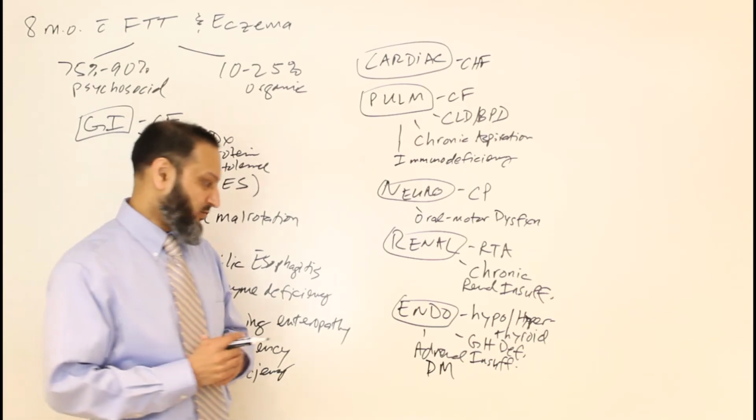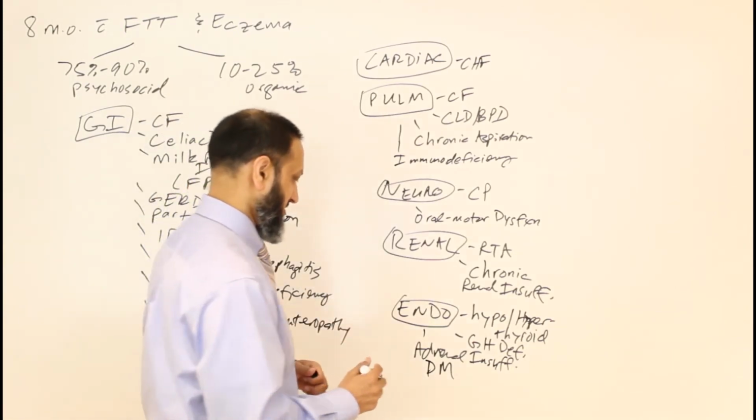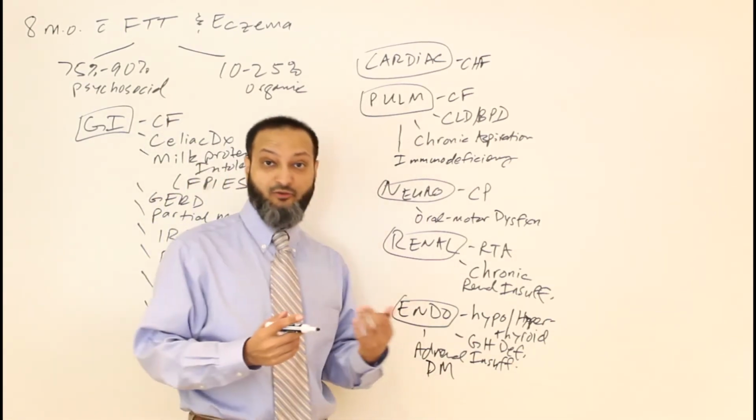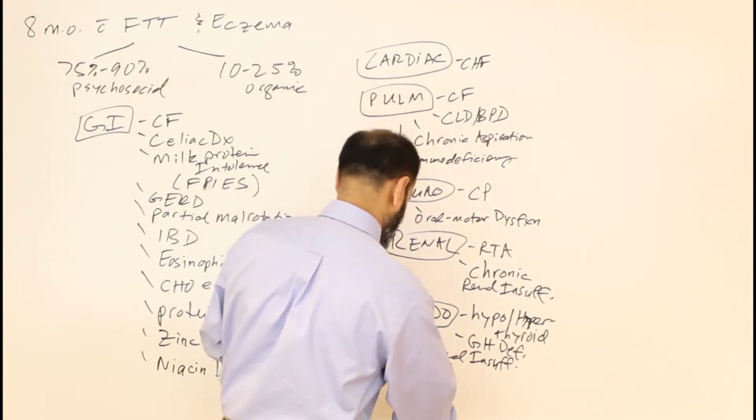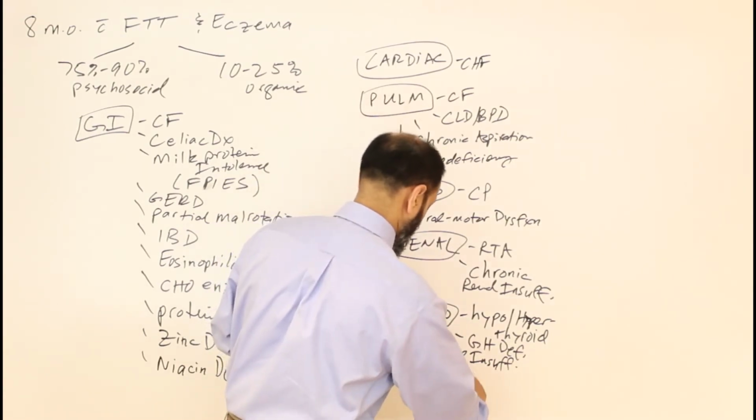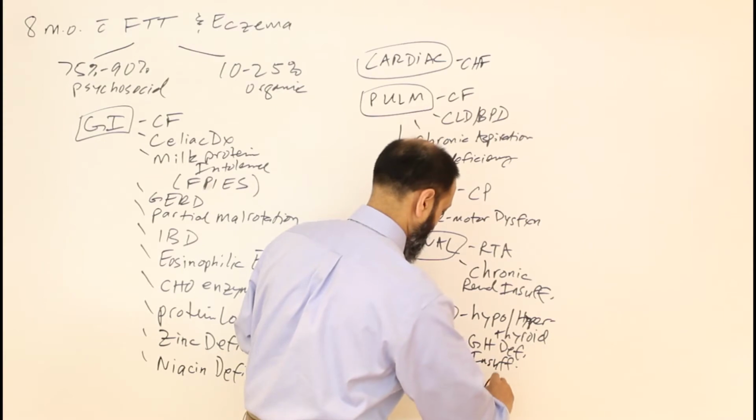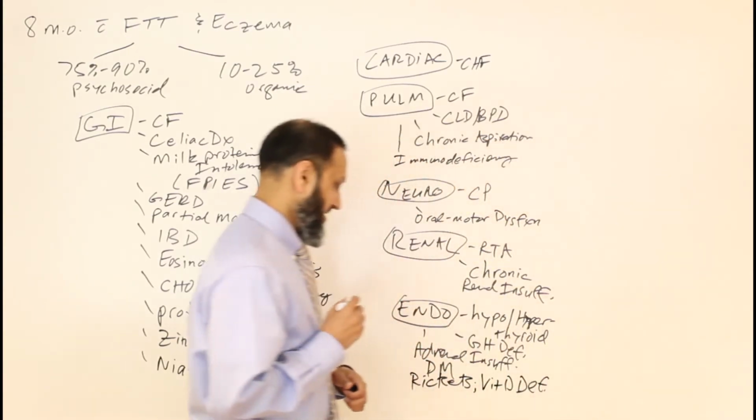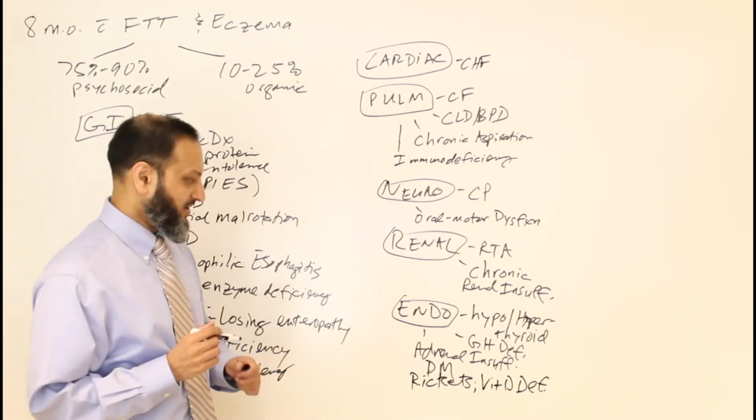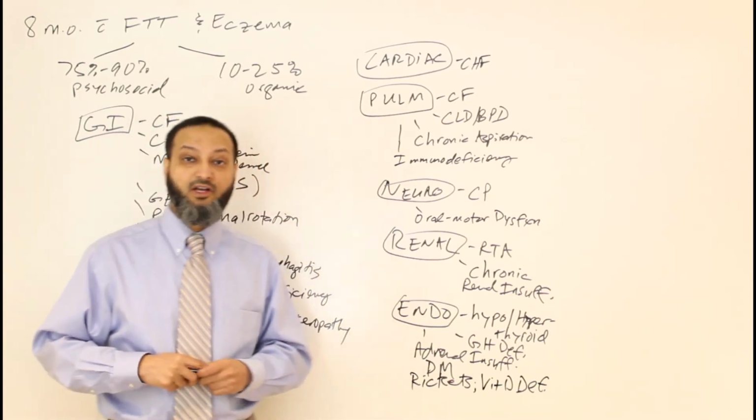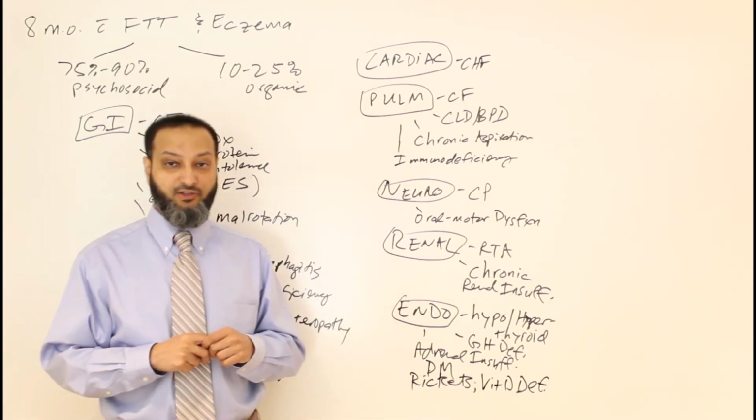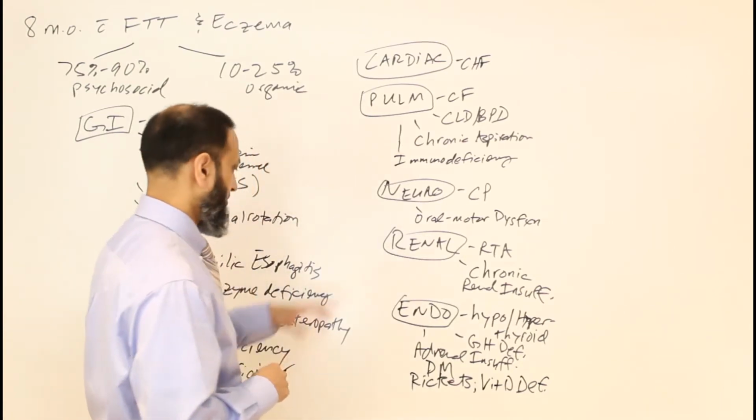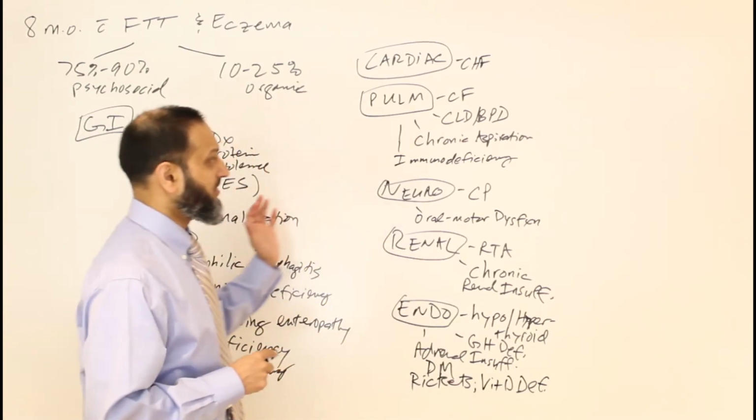Then the last category in endocrine we can consider would be rickets or vitamin D deficiency. That would be another thing that we would consider. So rickets or vitamin D deficiency can actually give you failure to thrive and poor weight gain as well. So I think these are some of the endocrine things that you have to think about as causes of failure to thrive.